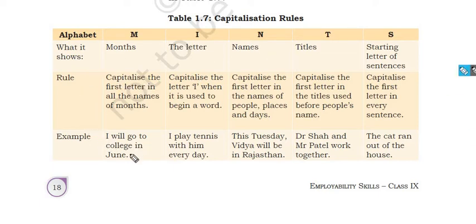So you understood? I will go to college in June. See here, June is capital. I play tennis with him every day. Here this I should be in capital. Next, name: this Tuesday Vidya will be in Rajasthan. Rajasthan is the name of a state, so R should be capital. Next, title: Dr. Saha, Doctor is a title, and Mr. is a title, so D should be capital and M should be capital. The cat ran out of the house. The starting word is The, and the first letter T should be capital. This is the capitalization rule. Remember the word MINTS.